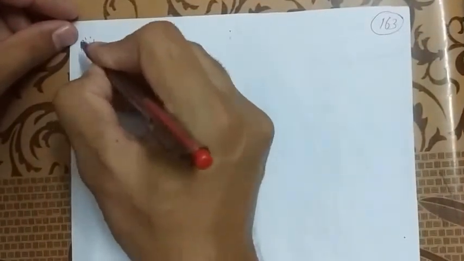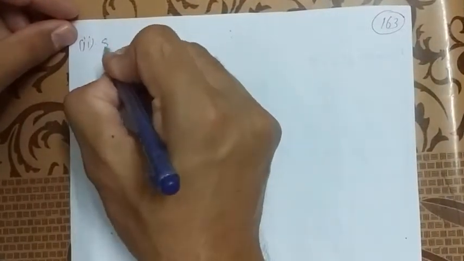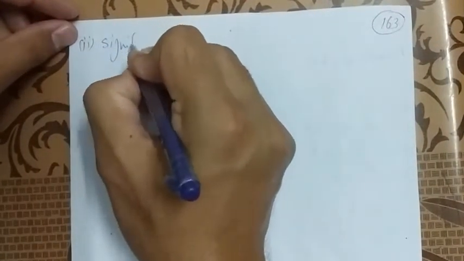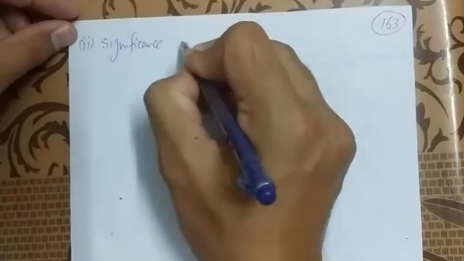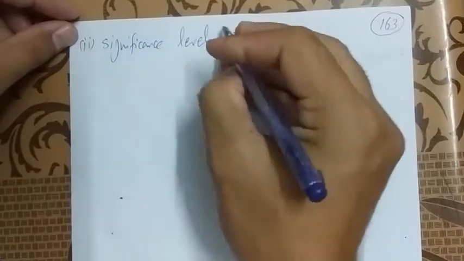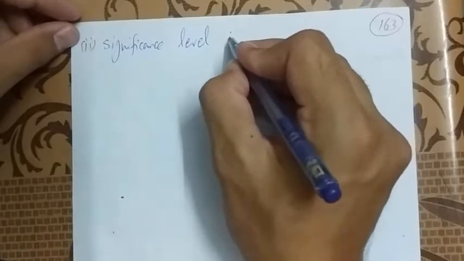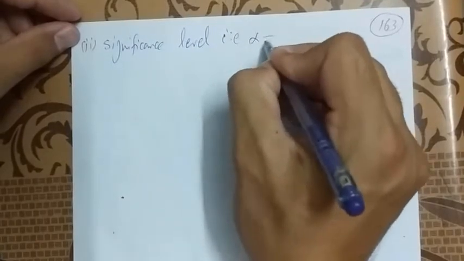In the second step, students, we take the significance level, that is alpha, which is equal to 0.05.